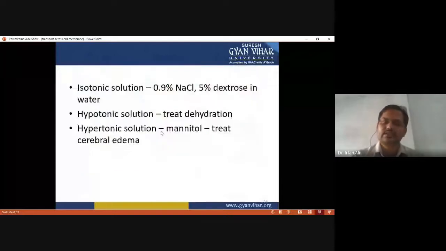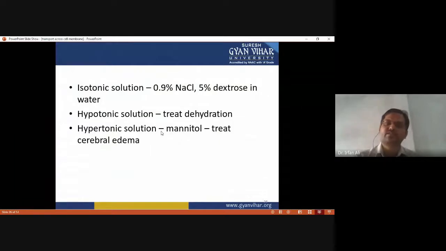Isotonic solution, where 0.9% NaCl and 5% dextrose solution is called isotonic solution. Okay, if RBC is kept in this solution, there is no net flow of water either inside or outside. So this condition is called isotonic condition. If dehydration is there, then hypotonic solution should be given to treat dehydration. If cerebral edema is there, then hypertonic solution is given to the patient to treat cerebral edema.